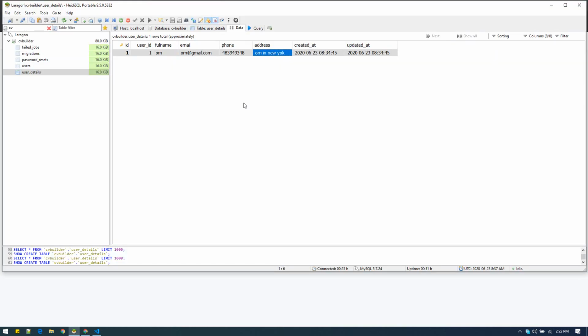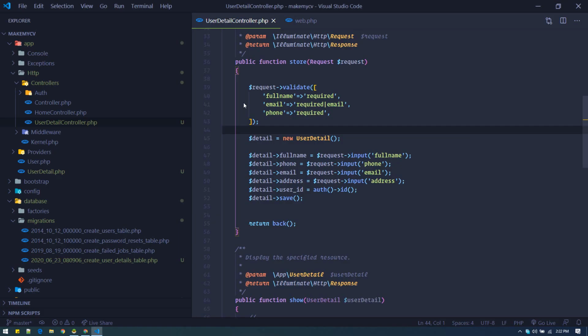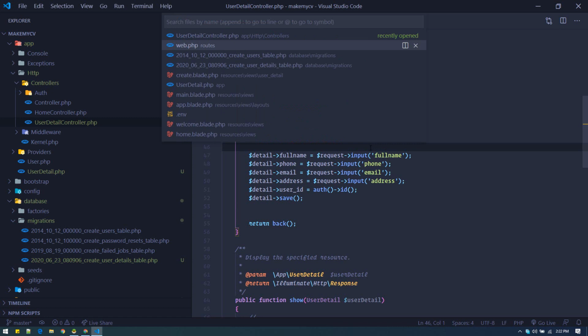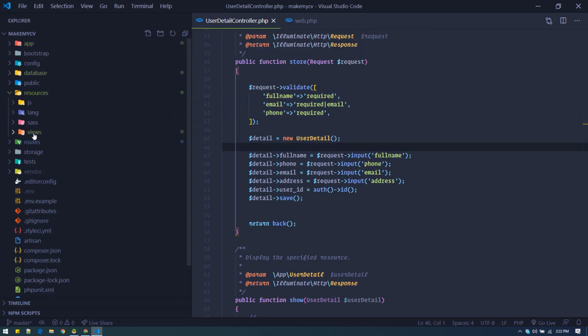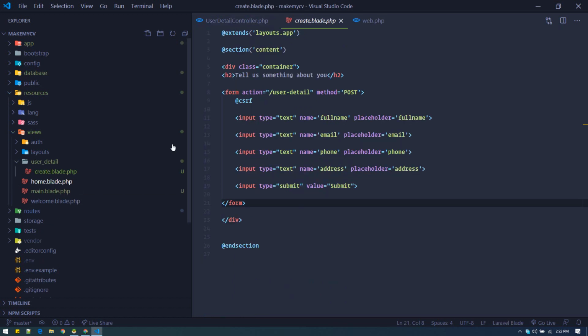So in order to display the error, what we can do is let's go to our resources, views, user detail, create form. So in the create form, we'll display the error here.